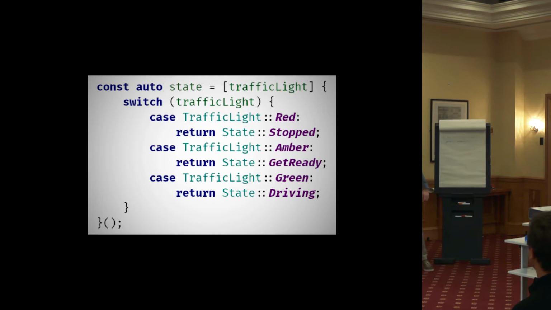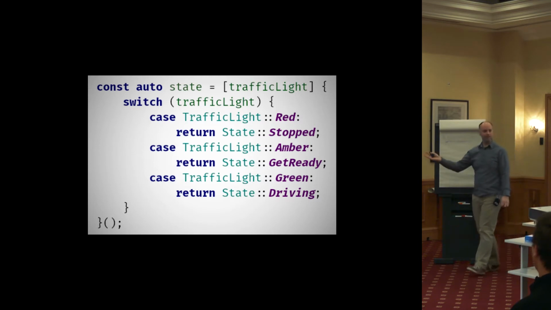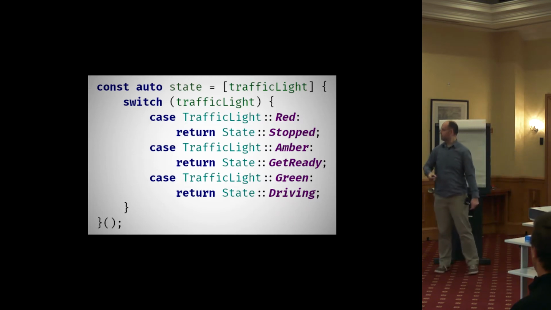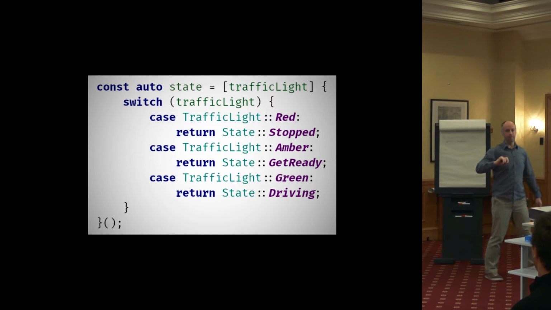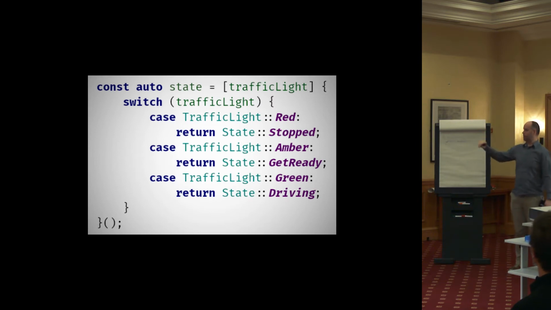And down here, you see, we're immediately invoking the lambda. So we're not storing it anywhere. And that actually gives us all those same advantages back. Everything we discussed before, but now it's general. So we've got our constant, we've got no uninitialized variable, no mutability, type inference, it's all there.